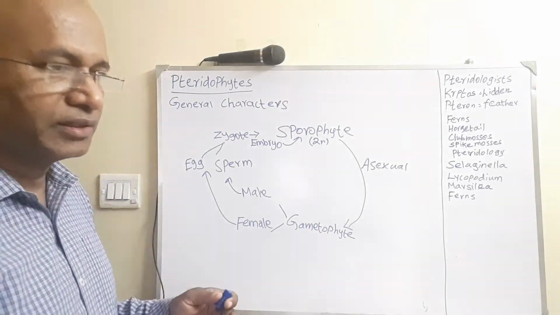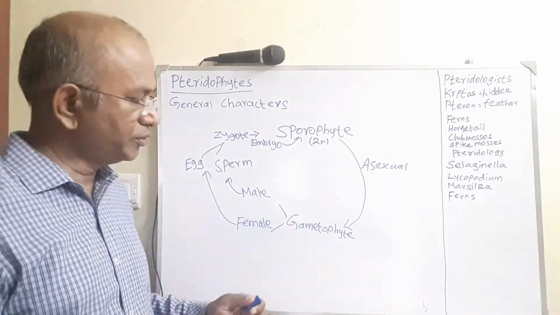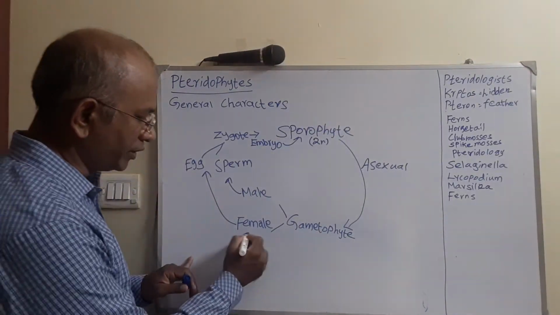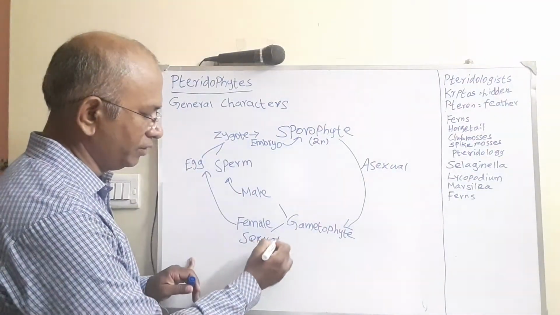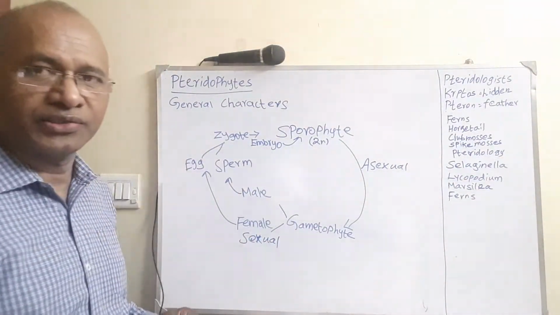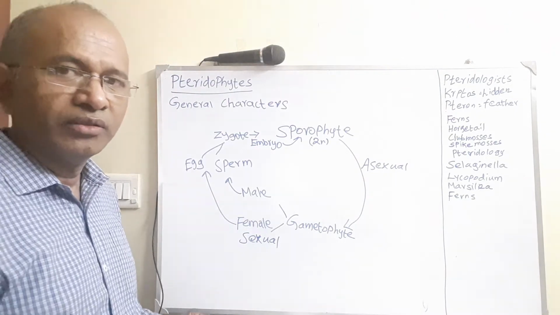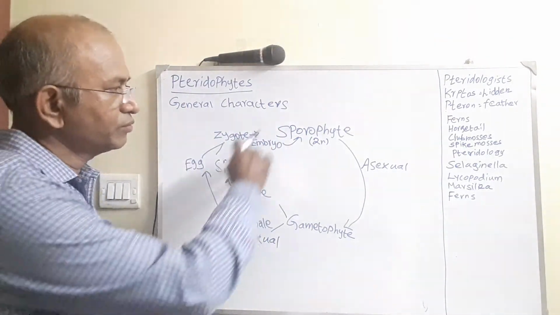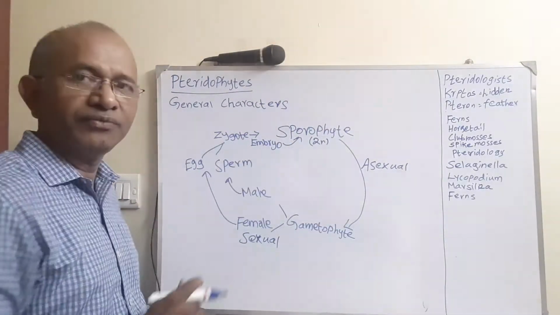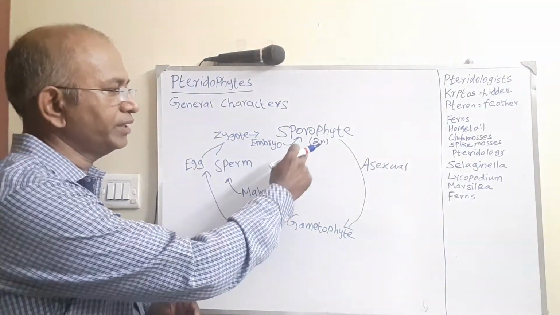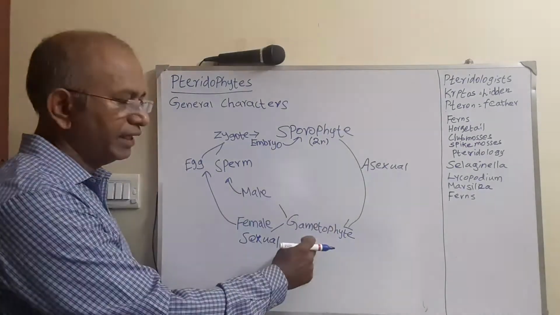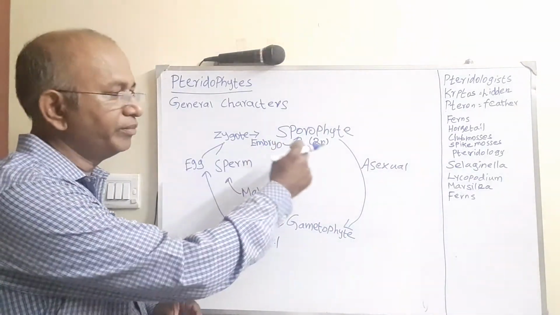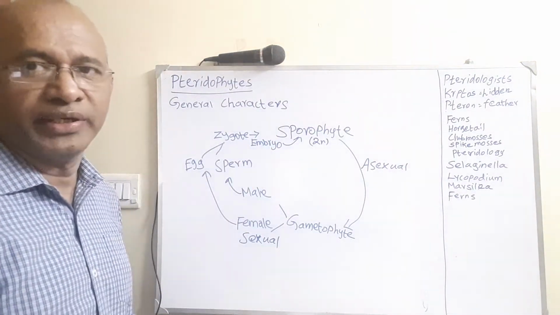From these microspores and megaspores, the gametophytes are formed, but now they are involved in sexual reproduction. By that way they can form the sporophyte. So this is what we call the alternation of generations. That is the sporophyte, then we get the gametophyte. From the gametophytes we get the embryo. Then that embryo develops into the sporophyte.